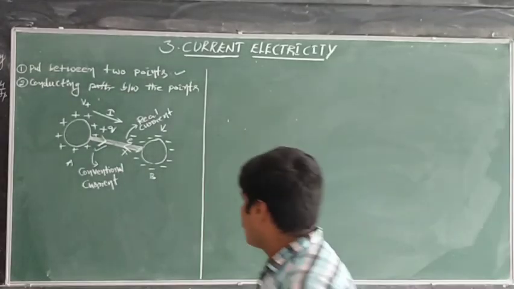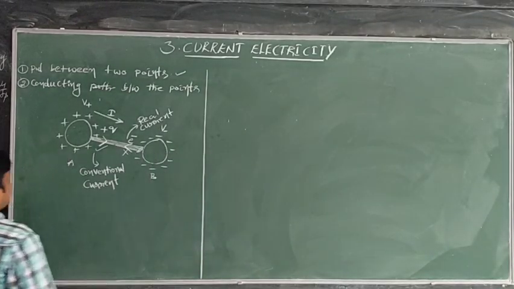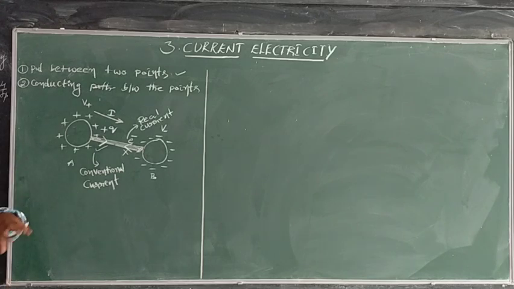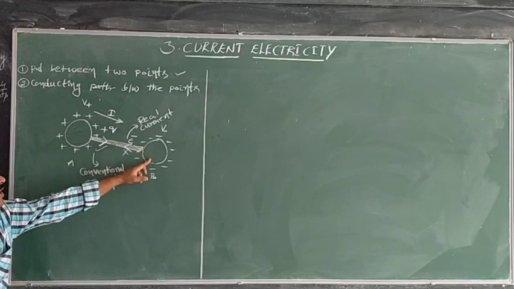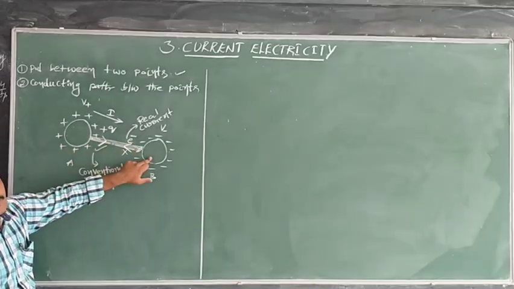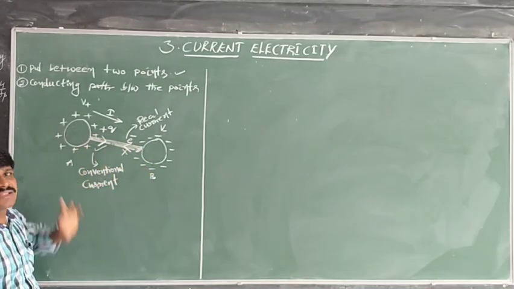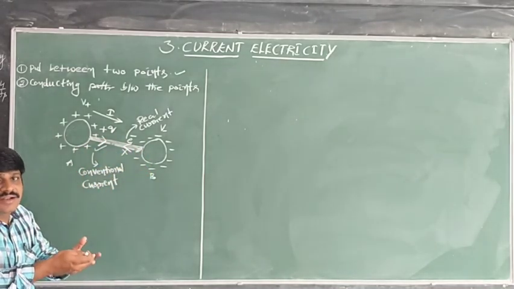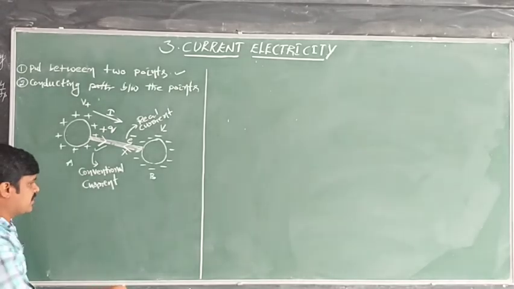Now in this case, till what limit do the charges flow through the conducting path from one point to another point? Up to what extent do the electrons flow from one point to another?